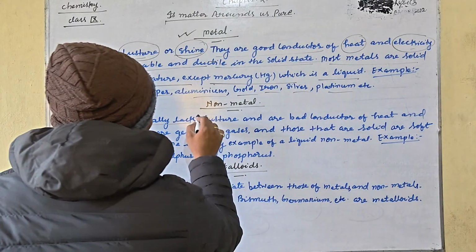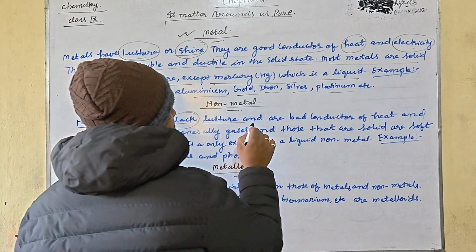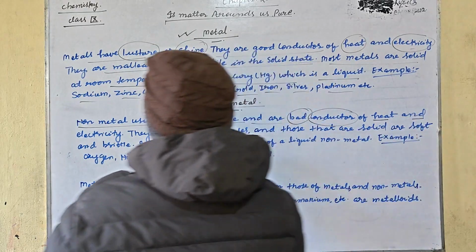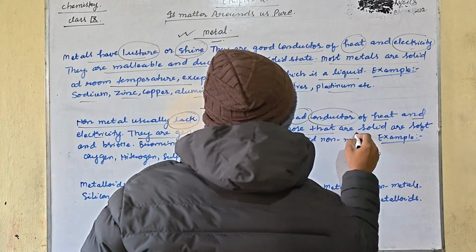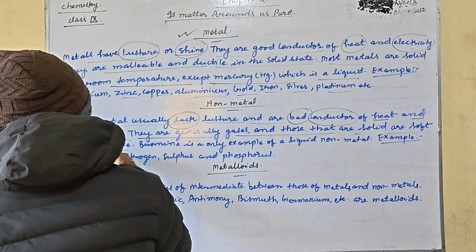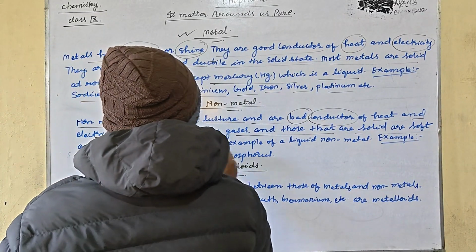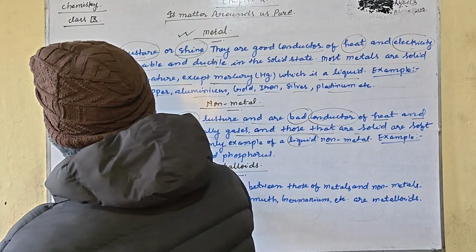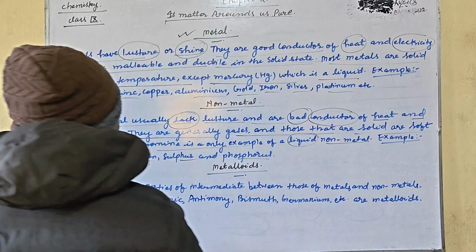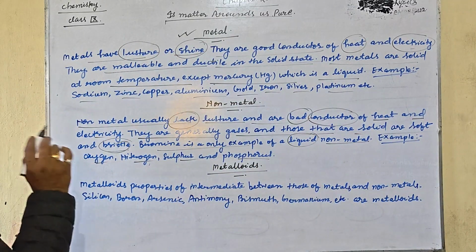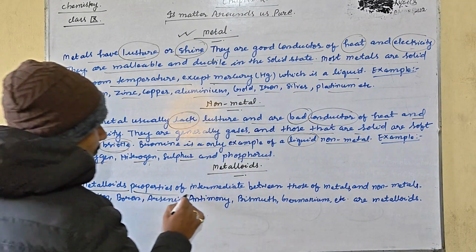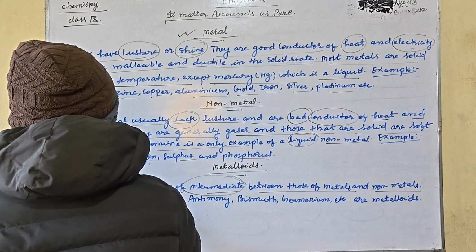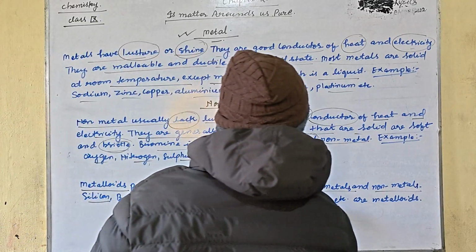Non-metals usually lack luster, absence of luster, and are bad conductors of heat and electricity. They are generally gases, and those that are solid are soft and brittle. Bromine is an example of a liquid non-metal, an exception. Examples: oxygen, nitrogen, sulfur, and carbon. Metalloids have the properties of both metal and non-metal in one substance, intermediate between those of metals and non-metals, like silicon, boron, arsenic, antimony, bismuth, germanium, etc.